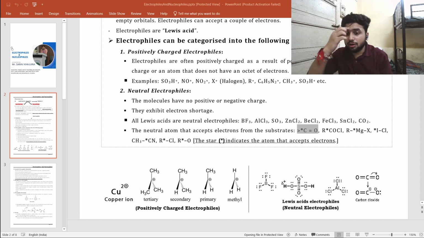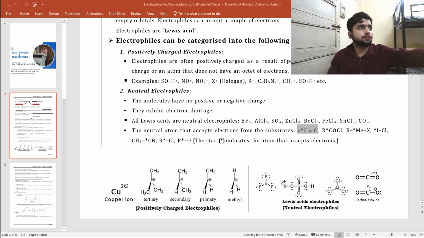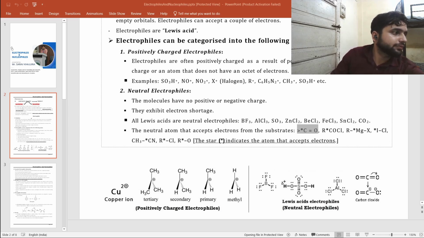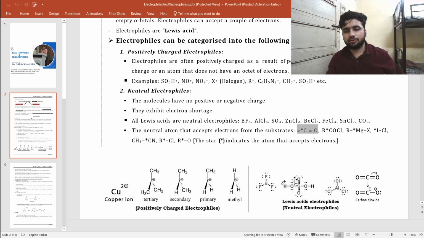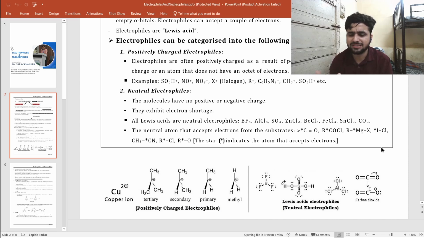Acyl chloride also acts as an electrophile. Why does it act as an electrophile? Because here also, in the carbonyl group, the carbon is electrophilic in nature. ICl, an interhalogen compound, also acts as an electrophile because of the sigma star. I will tell you later when we go through these reactions.